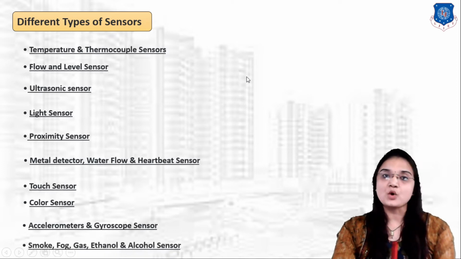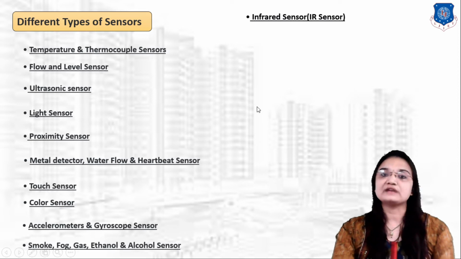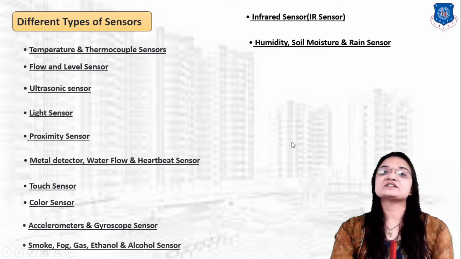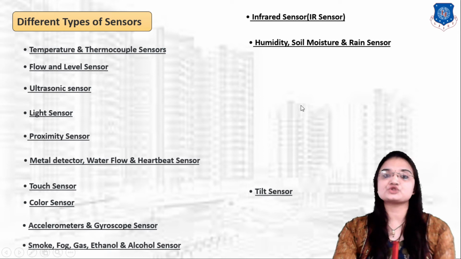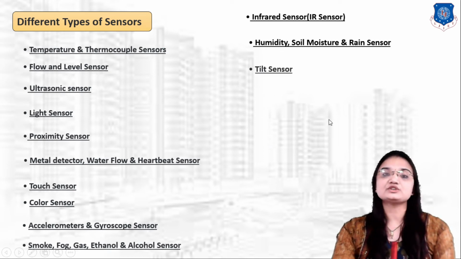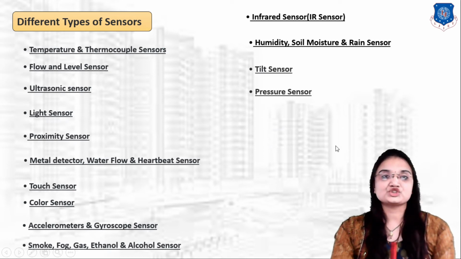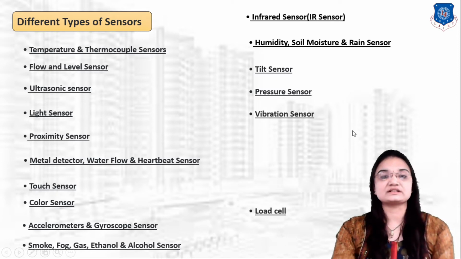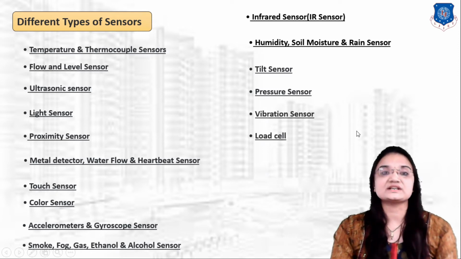Then smoke, fog, gas, ethanol and alcohol sensor, and infrared sensor, represented by IR sensor. Also humidity, soil moisture and rain sensor measure the humidity and soil moisture. Then tilt sensor to measure the tilt, pressure sensor to measure the pressure, vibration sensor to measure the vibration, and load cell to measure the force.